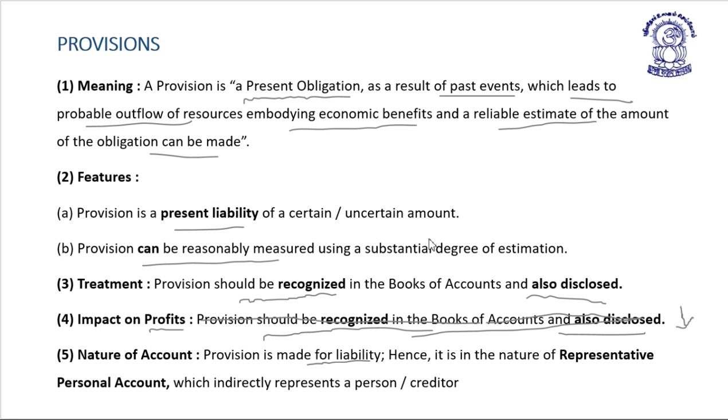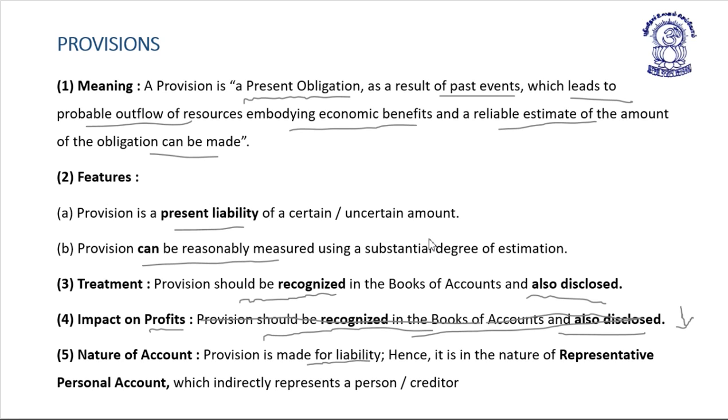A provision is a present obligation as a result of a past event which leads to a probable outflow of resources embodying economic benefit, and a reliable estimate of the amount of the obligation can be made. A feature of a provision is that it is a present liability of certain or uncertain amount. It can be reasonably measured.